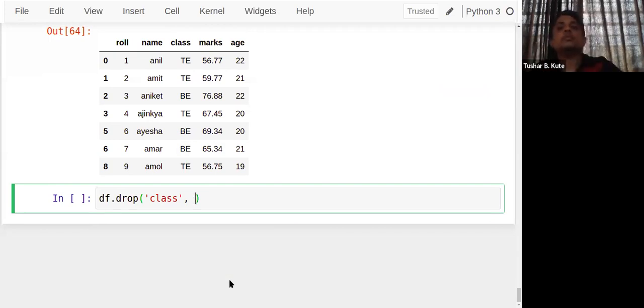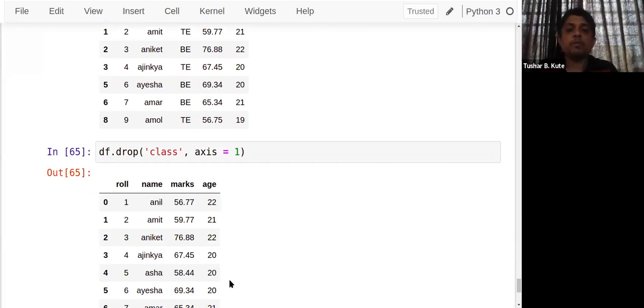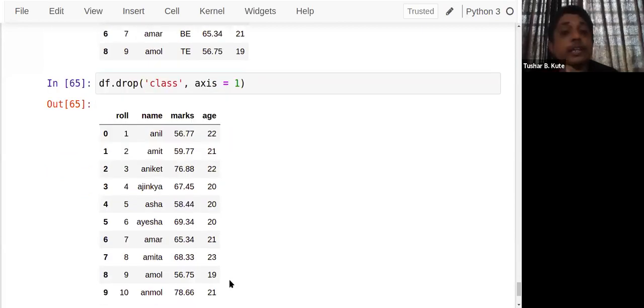So currently we are performing a row operation, and I want to make it a column operation. So pass the parameter axis equal to 1. It was deleting a row, now it is deleting a column. df.drop class, axis equal to 1. So class is not present over here. You can see the remaining others are retained.